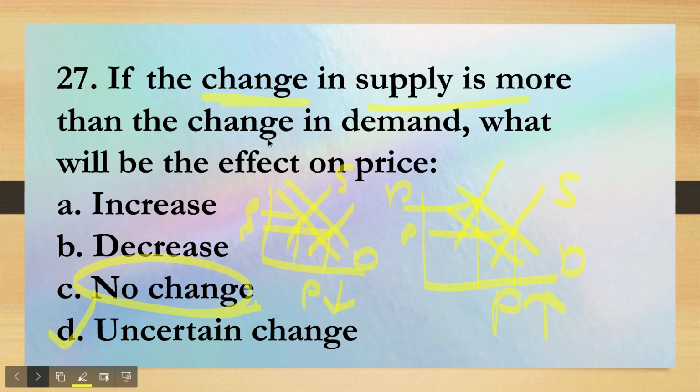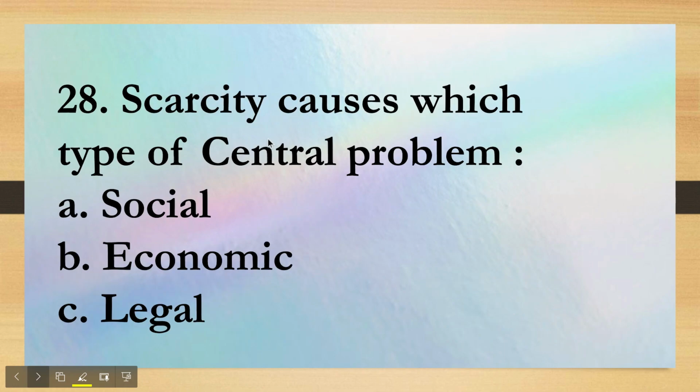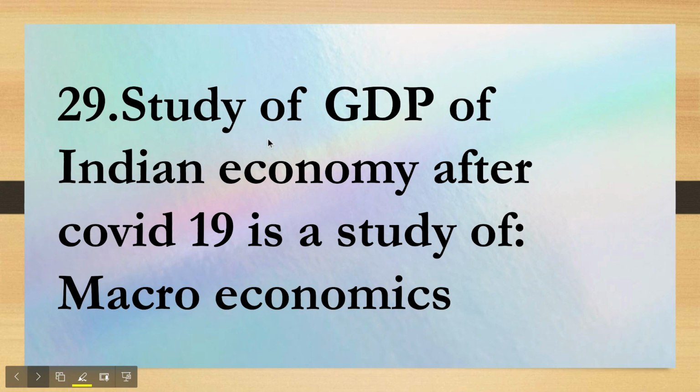Now let's move ahead to the next question. It says, scarcity causes which type of central problem? So throughout the economics book, what we were studying is how to solve economic problems, how the central economic problem arises. So the correct answer is economy. Okay. Next question, study of GDP of Indian economy after COVID-19. Now you need not go into the depth of the question. Once you have read the word GDP, okay, GDP, inflation or employment rates, etc., everything like this comes under macroeconomics, right?